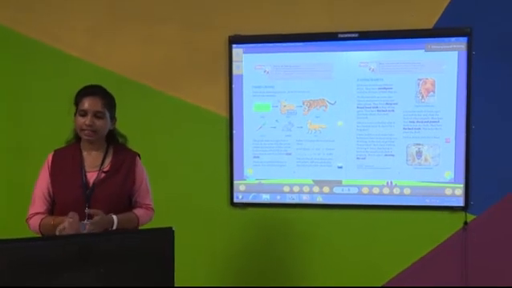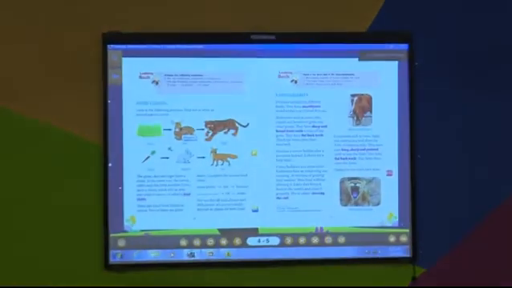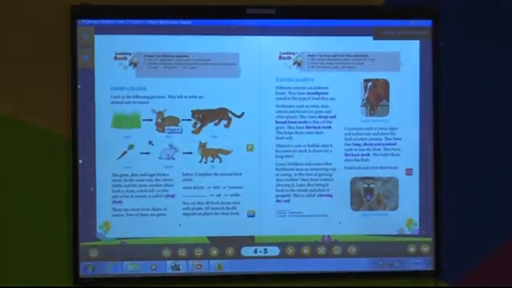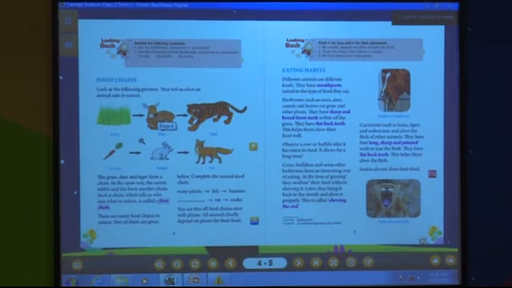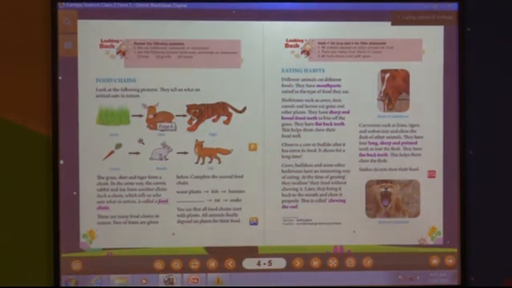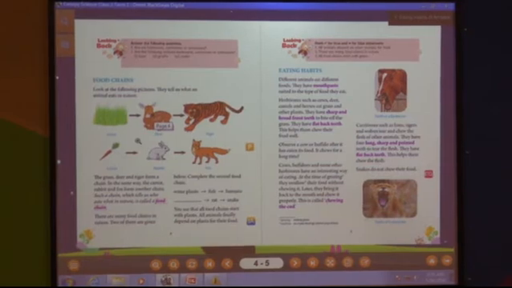Some eat plant products, some animals eat flesh of other animals, and some animals eat both. So as per their eating habits, they have different teeth. Yes or no?